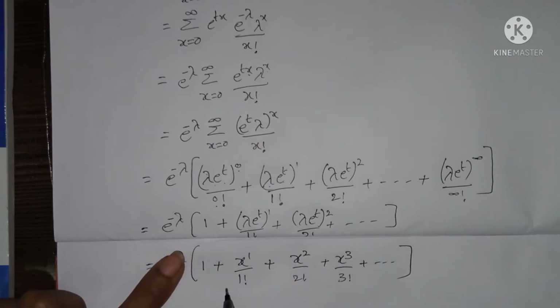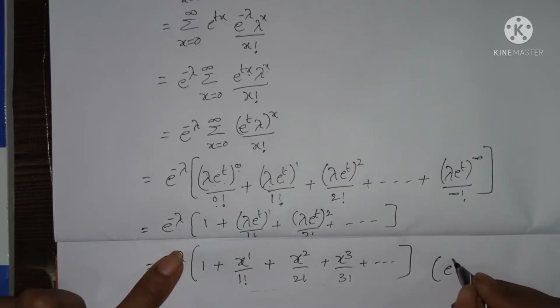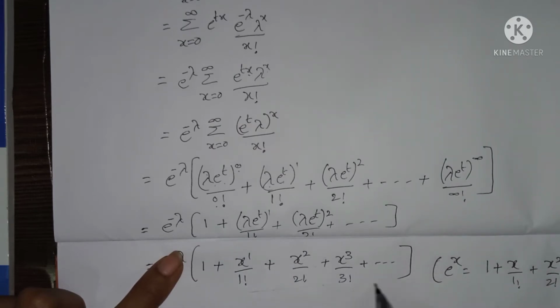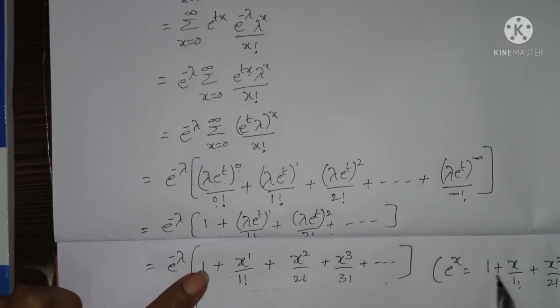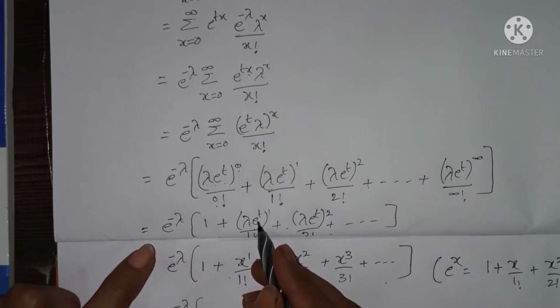So this is of the form e power x equals 1 plus x by 1 factorial plus x square by 2 factorial plus and so on. If we compare both terms, in place of x we are having lambda into e power t.